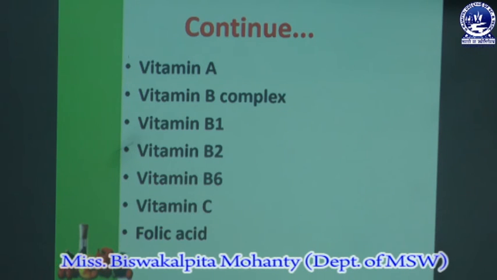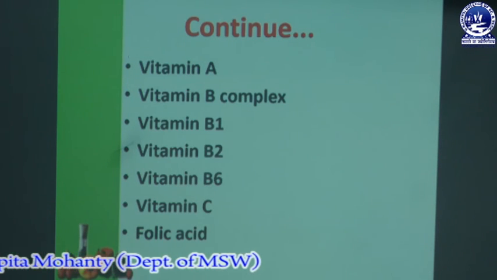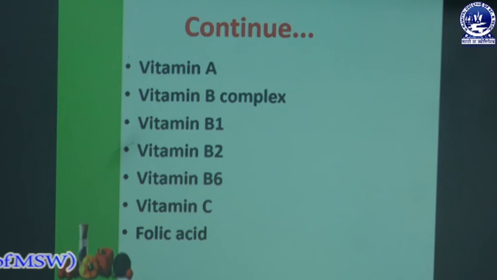Vitamin C also helps improve the immune system of the human body. And the last one is folic acid. Folic acid is a coenzyme needed for forming body protein and hemoglobin. Folic acid deficiency is associated with neural tube defects.